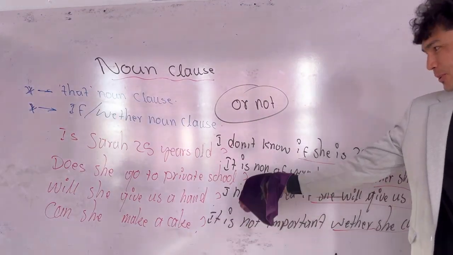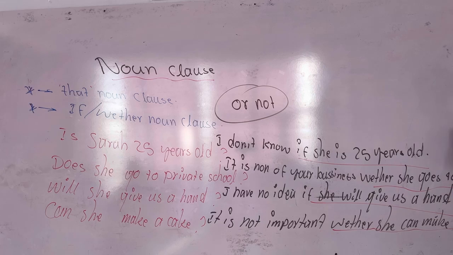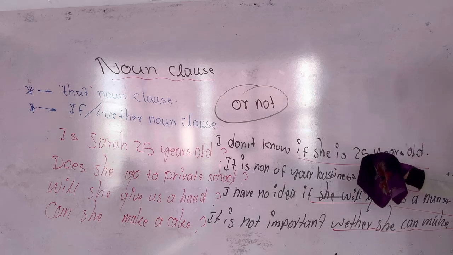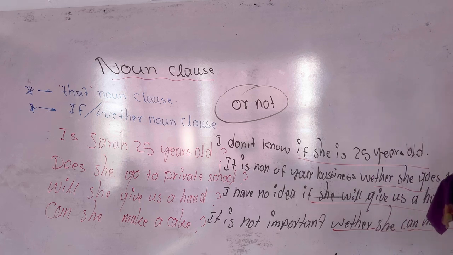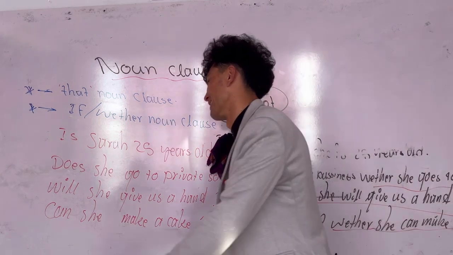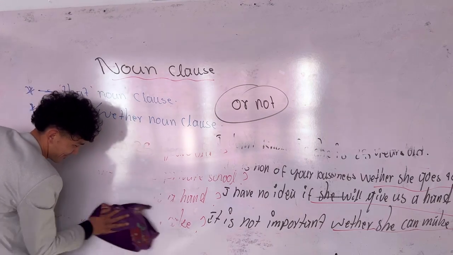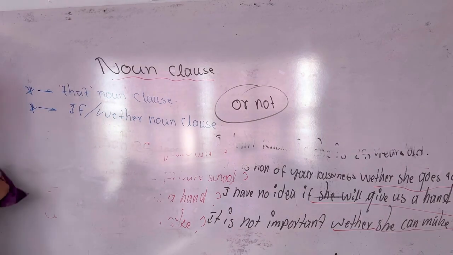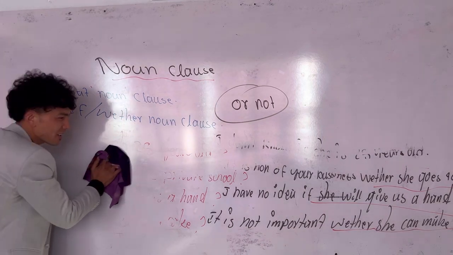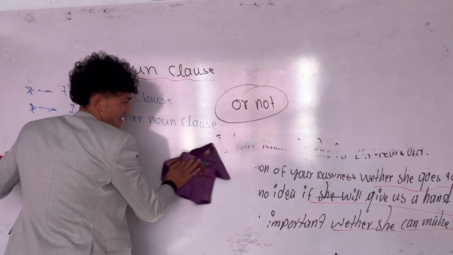Okay. You want to take a photo or something? No. This is all in your book. Do not bother yourself. Very well. It was a second type of noun class. And the third one is?